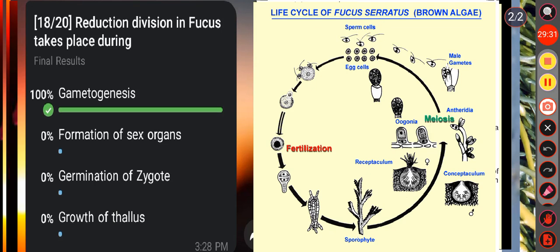Then question number 18. Reduction division in Fucus takes place during option A gametogenesis, option B formation of sex organ, option C germination of zygote, option D growth of thallus. Here the correct answer is option A, that is gametogenesis. Gametogenesis means the process of the production of the gamete, where haploid cells are produced from the diploid cells, right? So in the life cycle of Fucus, reduction division or meiosis takes place during the production of the gamete. Okay, so here the correct answer is option A.